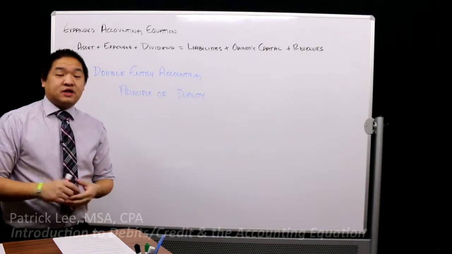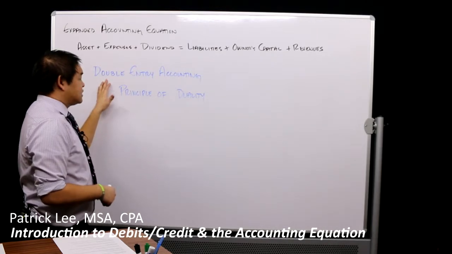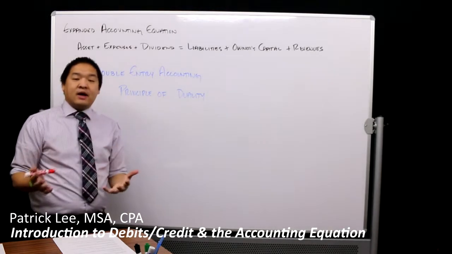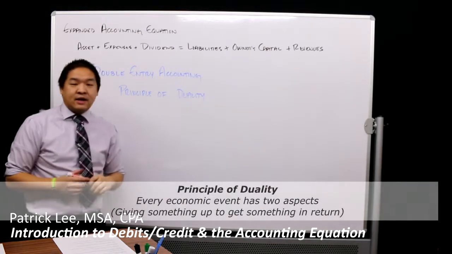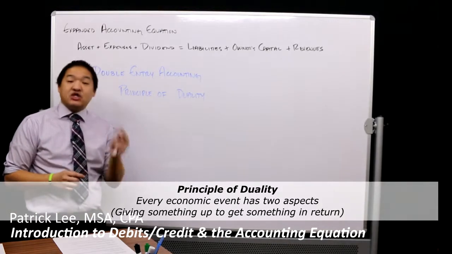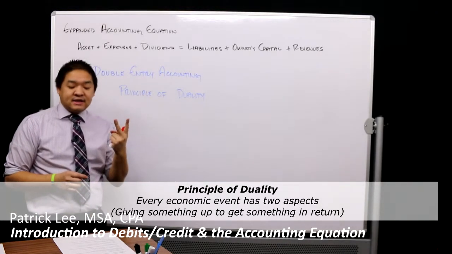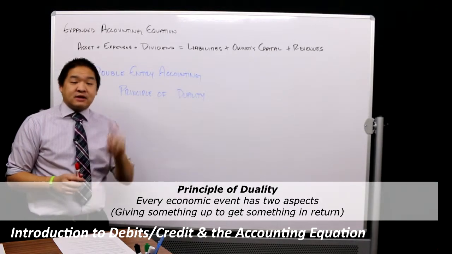All right, in this lesson we're going to talk about two topics. The first topic we're going to talk about is double entry accounting. So what is double entry accounting? Well, double entry accounting follows the rule or the principle of duality. Now, the principle of duality is that every economic benefit has two aspects. It has the giving something up aspect and getting something in return aspect too.